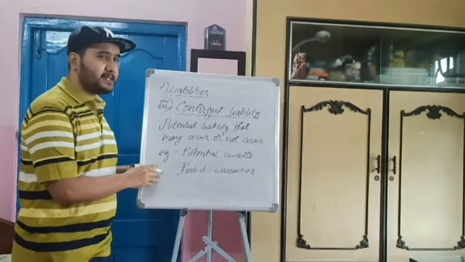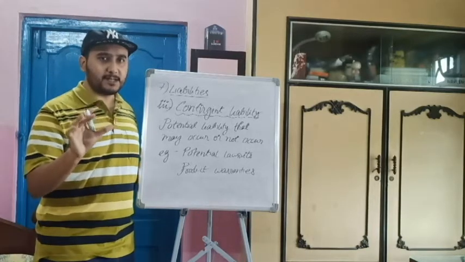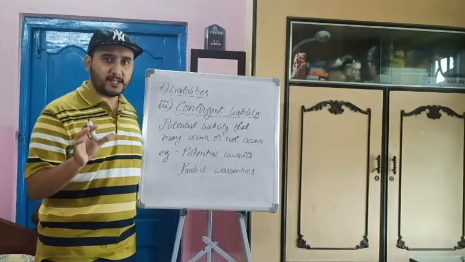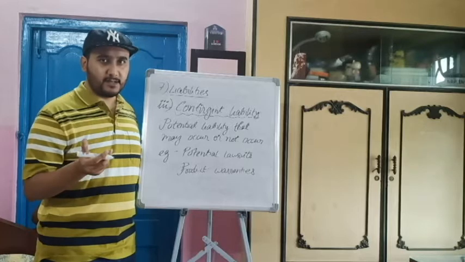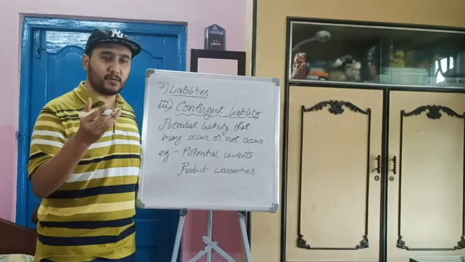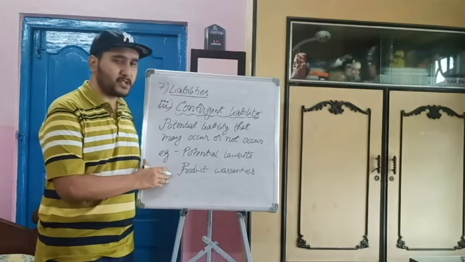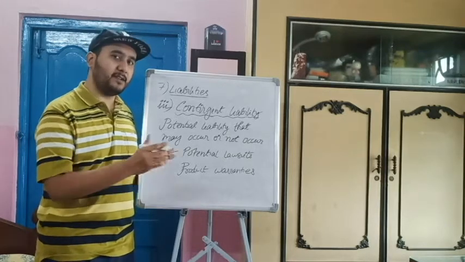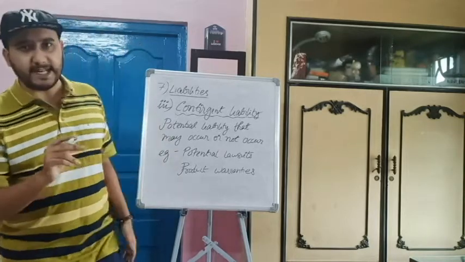And product warranties means, like you have seen many products, they give 1 year warranty. That means, suppose there is some wear and tear in your product, they might replace your product within the warranty period, or they might not replace, subject to condition that those points are not mentioned in terms of warranty. So example is product warranty, that is contingent liability, may not be or may be. Fine. So liabilities point ends here.